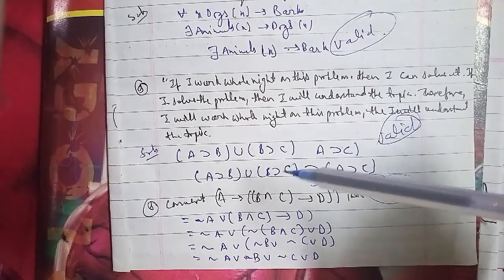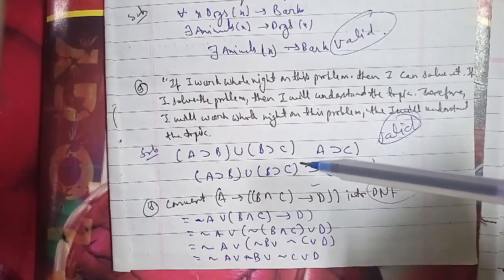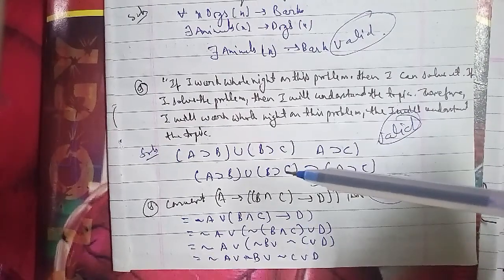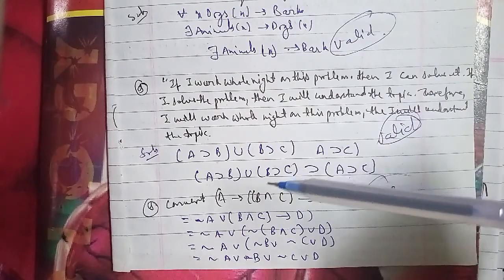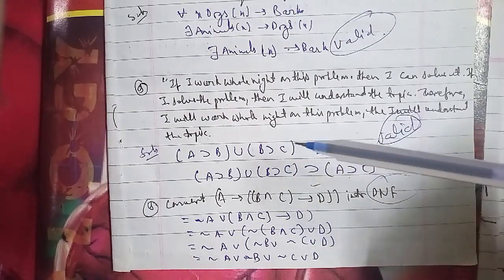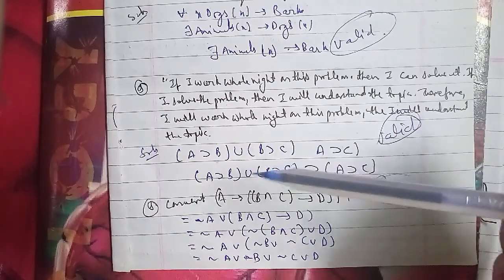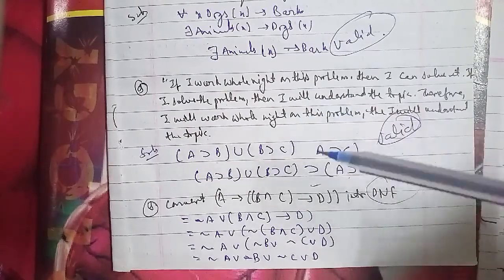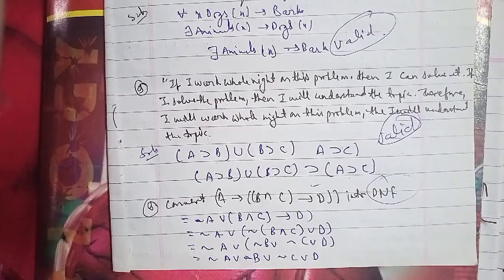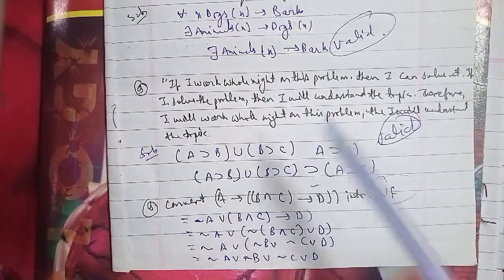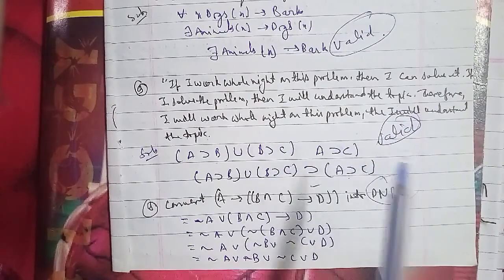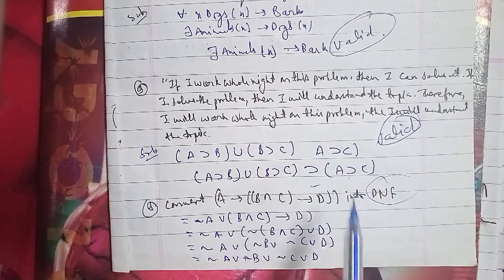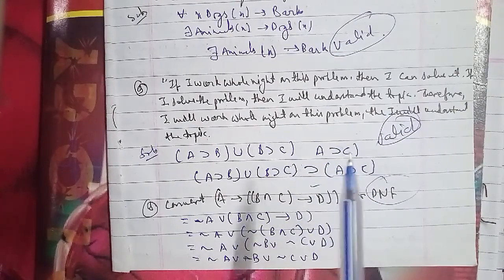For that, the solution we have becomes C, then B, then C. So here we can say that this is the CNF of this particular question which we have.